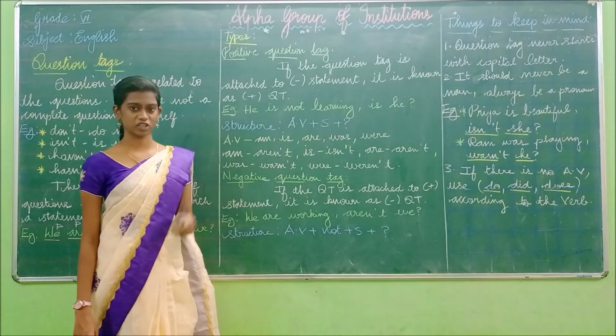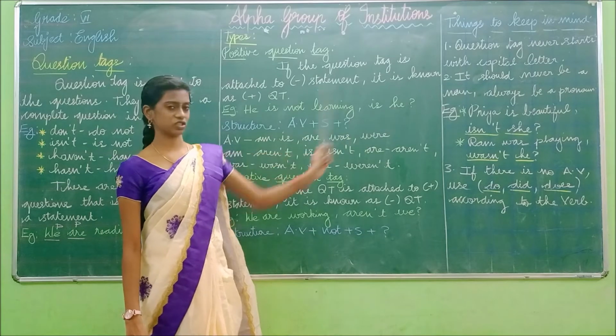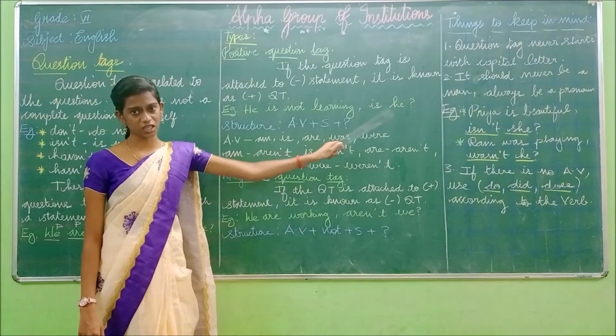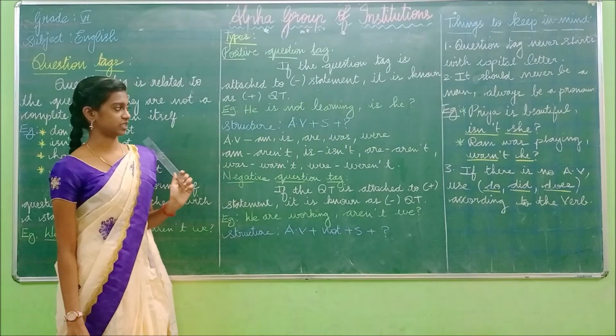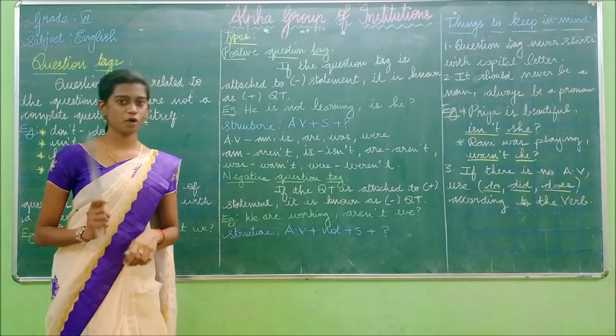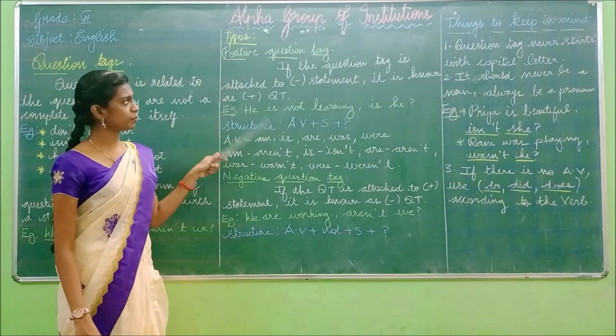We have to put the question mark. So I have written question mark. Okay. So he is not learning. It is he. So this is the question tag of this sentence. So if the sentence is in the negative form, you have to write the answer only in positive form. Okay, this is known as the positive question tag.